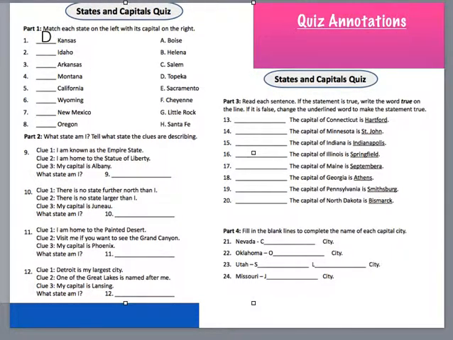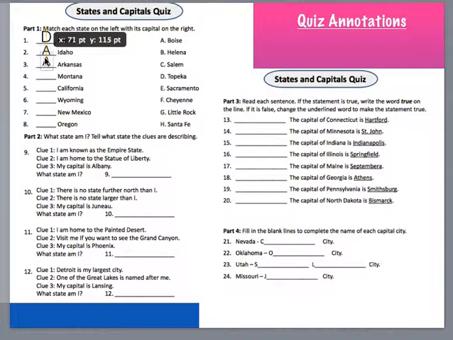Good. Capital for Idaho. What is the capital of Idaho? Look over here, you can cross D out. We know D is no longer an option. Topeka is the capital of Kansas. Idaho, the capital is Boise, A. I'm going to do it this way actually. So the capital of Idaho is A, Boise. What is the capital of Arkansas?